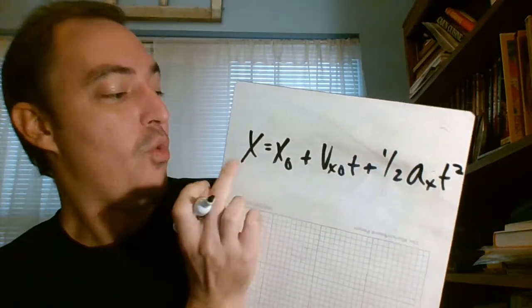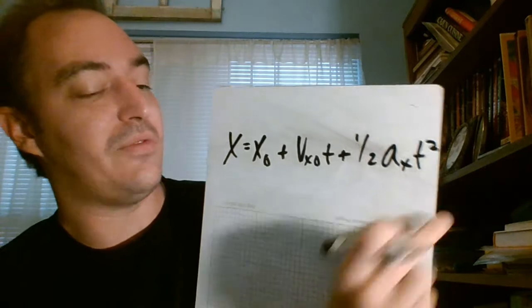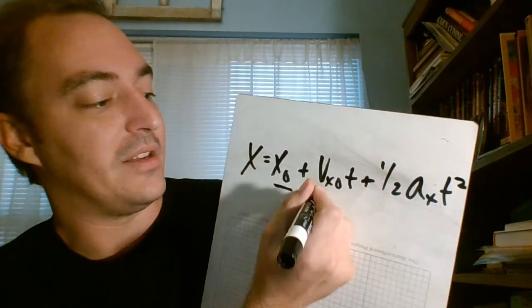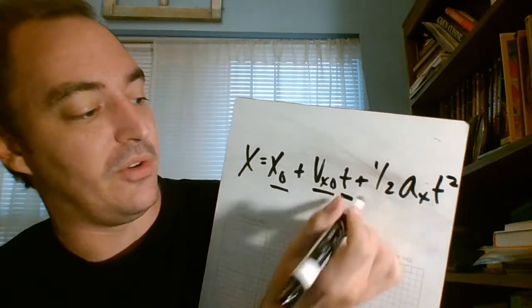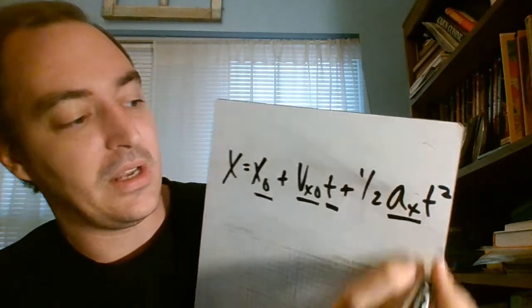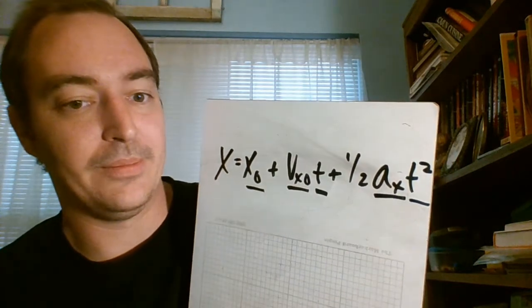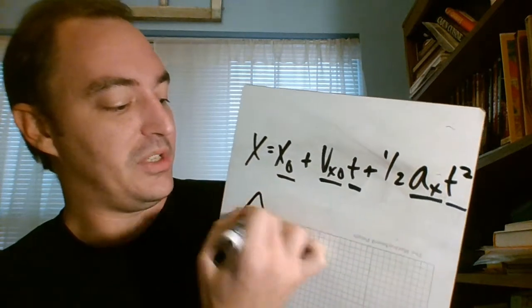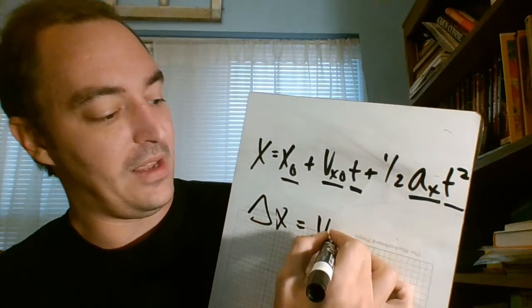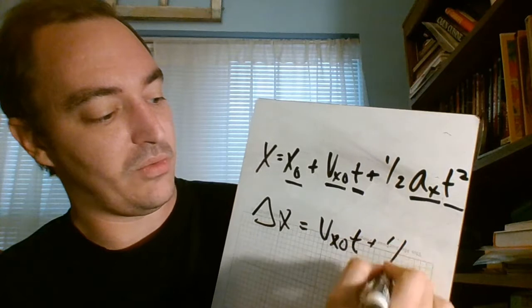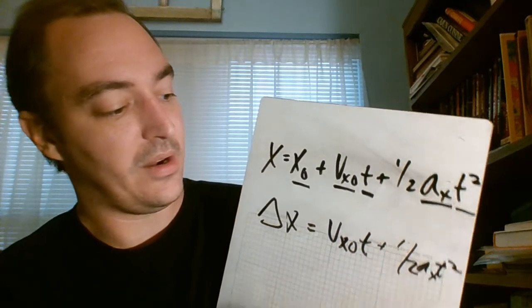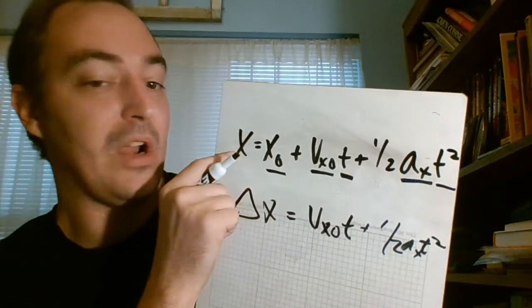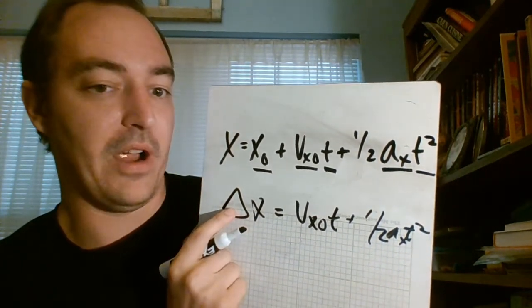This gives me literally, where am I at given these factors, right? Given where did I start, what was my starting position, x naught, my starting velocity, the time I traveled, what was my acceleration, and again, the time that I traveled squared, right? So we could actually even move this over. If we wanted to just know what was my change in position, I could do delta x is equal to v x naught t plus 1/2 a x t squared. Right. Cool. So I could even do that, and that would just tell me what was my change in position. It wouldn't tell me where I was at, which is what this does. It would tell me how far I had traveled.